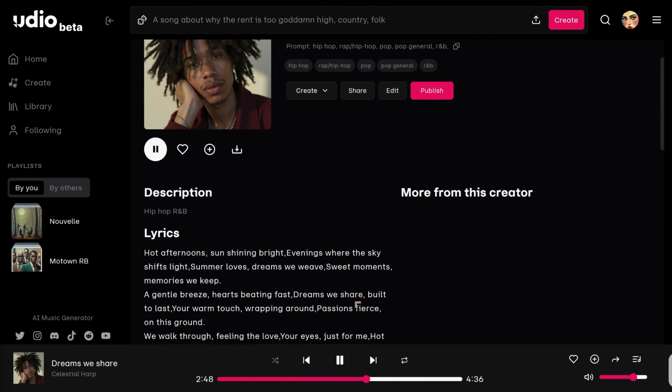So let's go. Don't let fade, soft winds blow, it's hearts entwined, our dreams together, late night, gentle breeze, hearts beating fast, dreams we share, built to last, your warm touch, wrapping around, passion spears, all this ground we walk through, feeling the love, you're right just for me. Heart up knows, sun shining bright into the sky shifts light.